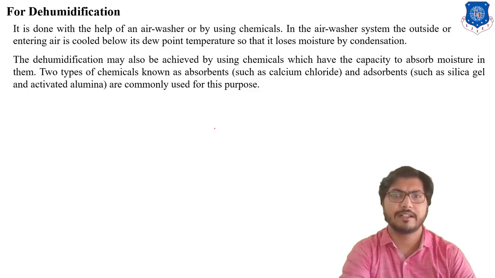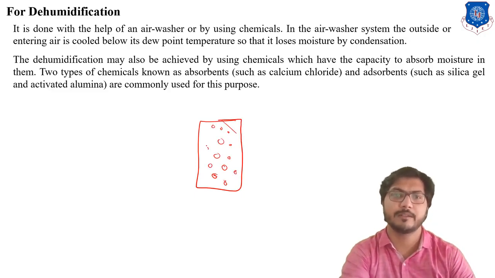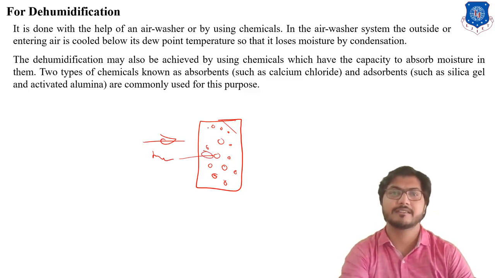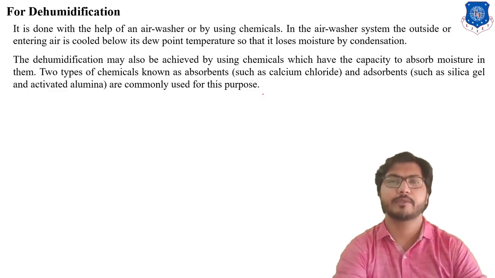We put a bed, this is our absorbent bed, so if moist air comes in contact with this bed, the bed absorbs moisture from the air, because of the absorbent like calcium chloride, silica gel or activated alumina. So it absorbs moisture particles from the entering air and gives dehumidified air. This is the function of the chemical dehumidification process.